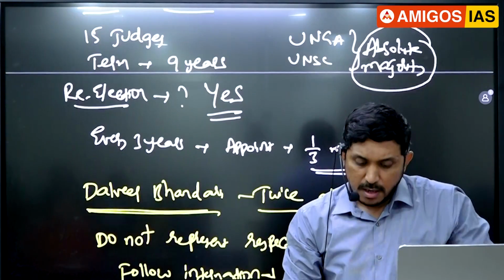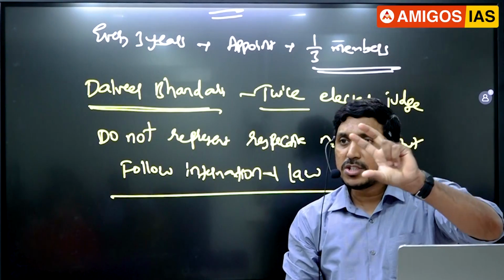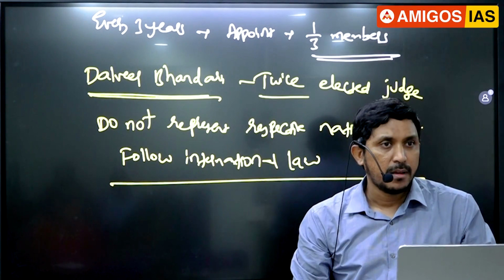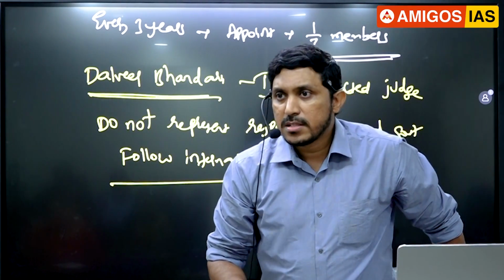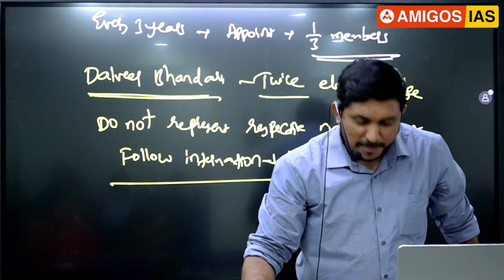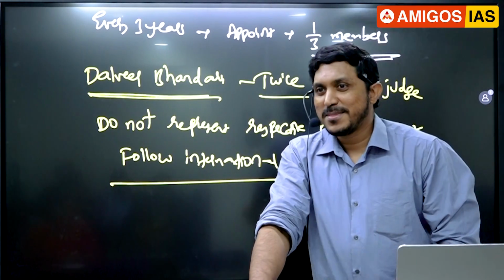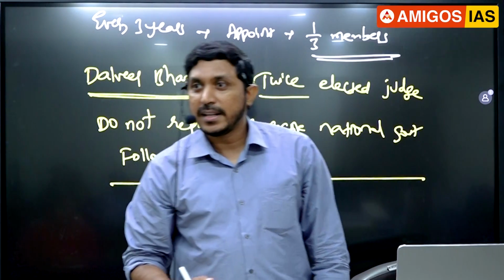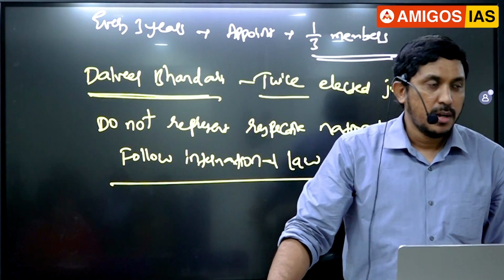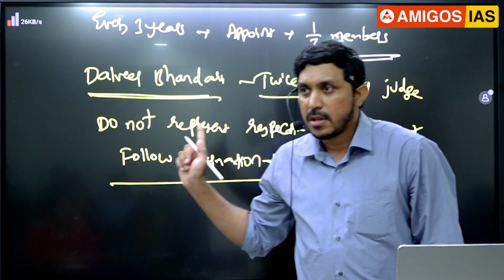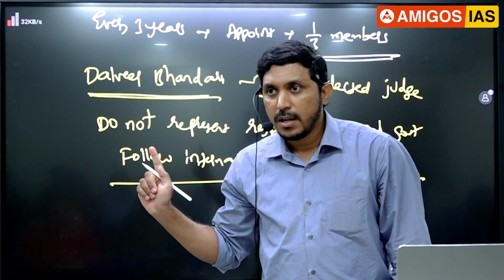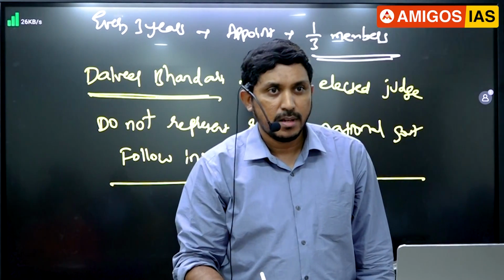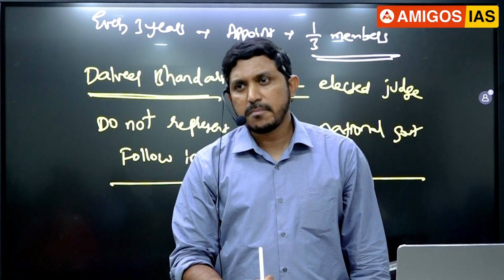ICJ, yes. And one more important point, guys, ICJ, ICC difference. UPSC already asked ICC in the exam. ICC means what here, guys? World Cup. T20 match. Cricket Council? Of course. But what about ICC here, guys? International Criminal Court. It is different from this. How it is different, guys? First, it is established out of the Rome Statute. Second point. What is another big difference, guys? Tell me fast.